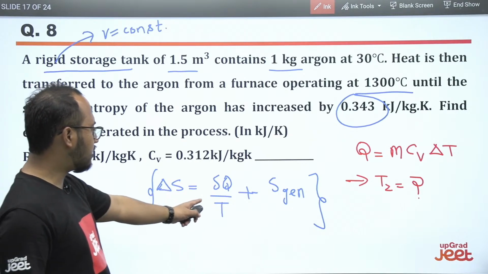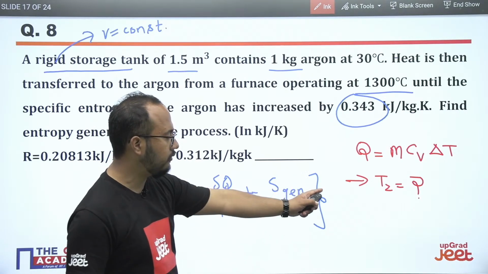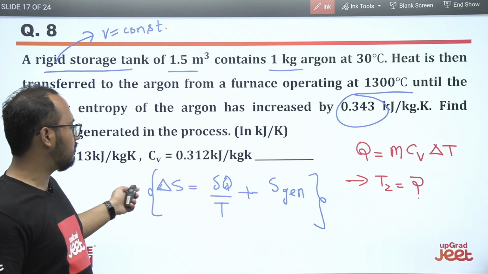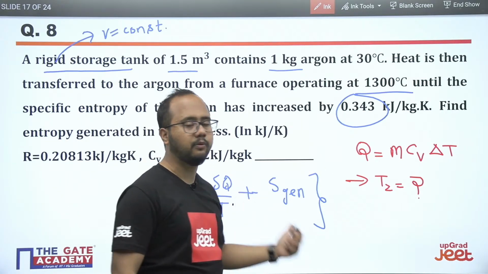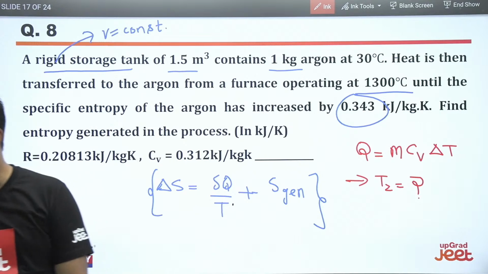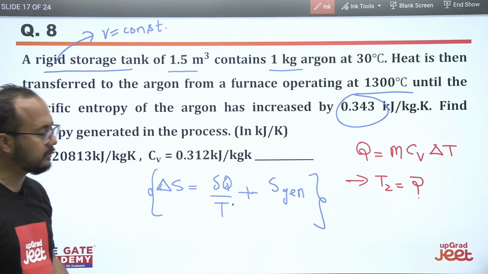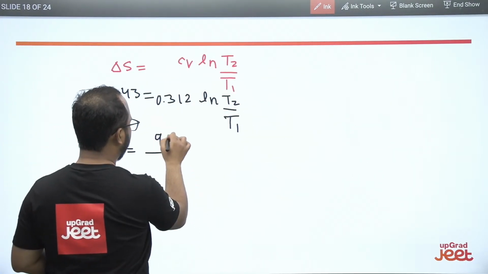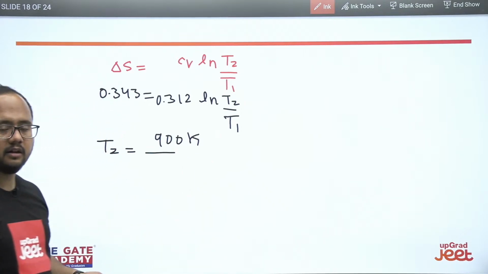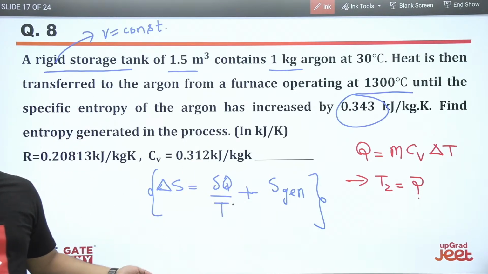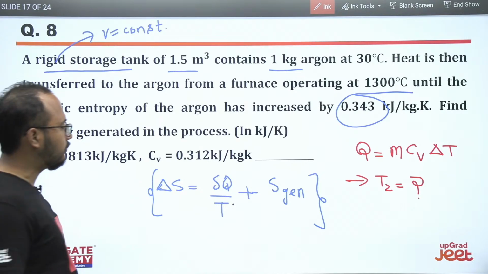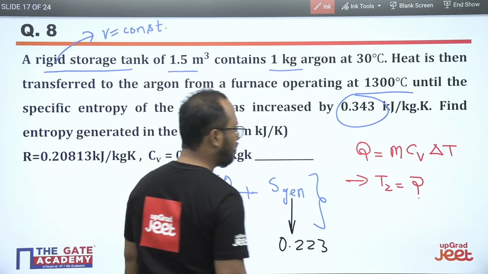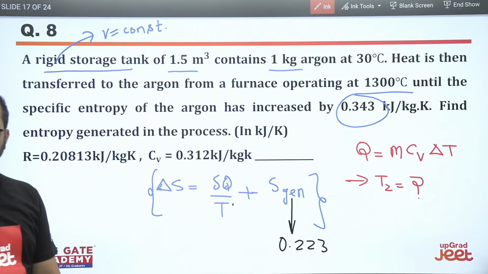So please solve this question, because for entropy generation you have to calculate T2. First of all, we have to calculate T2. T2 we can calculate from the given conditions, and after T2 you can calculate the Q part and directly put the value here. I am writing the final answers here. T2 value is basically 900 Kelvin. And about the entropy generation part, it is 0.223 kilojoule per Kelvin, right?